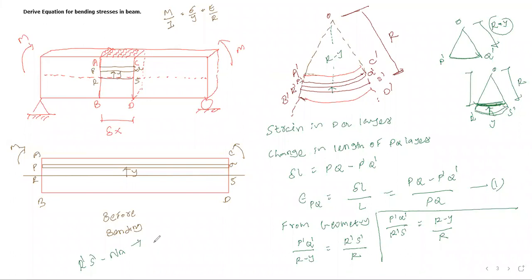Okay, your neutral axis is neither expanding nor contracting, so your neutral axis will remain having the same length with respect to your original length.